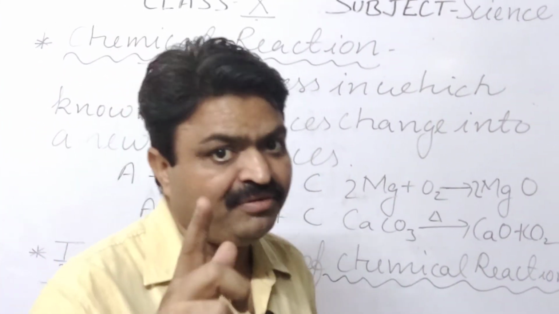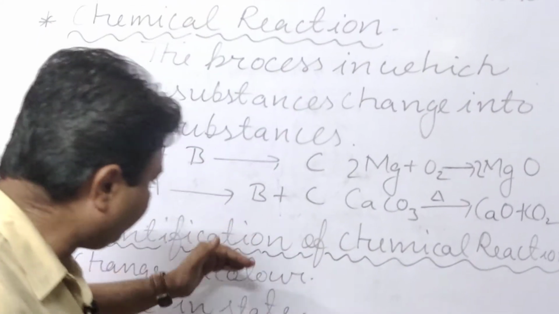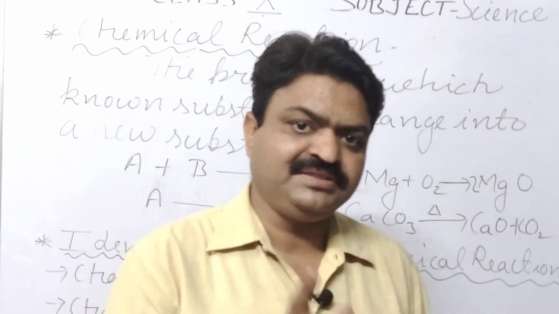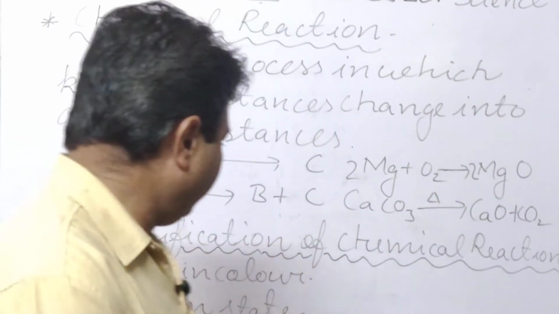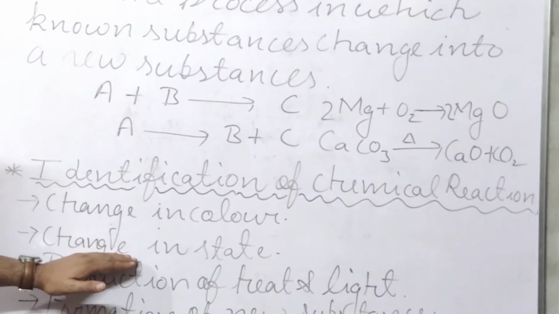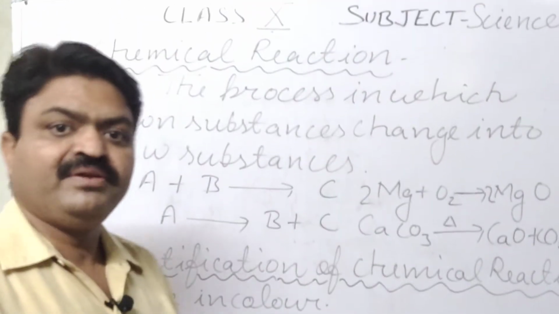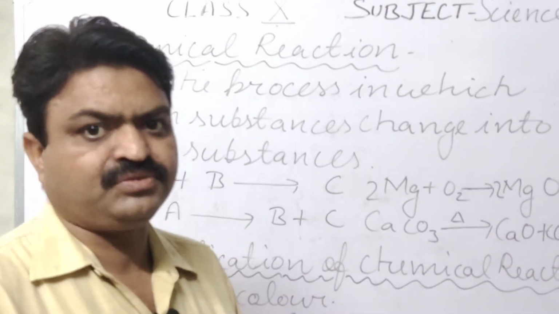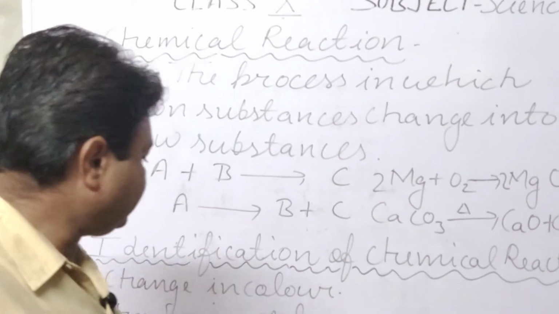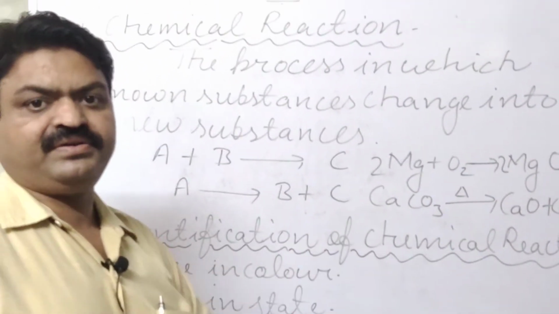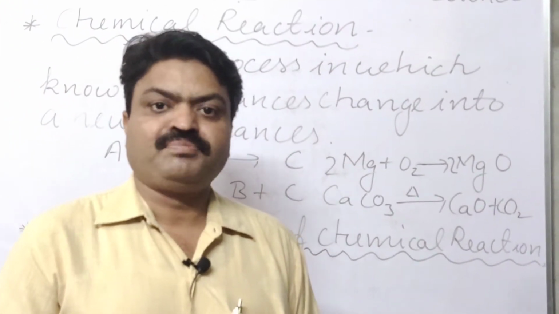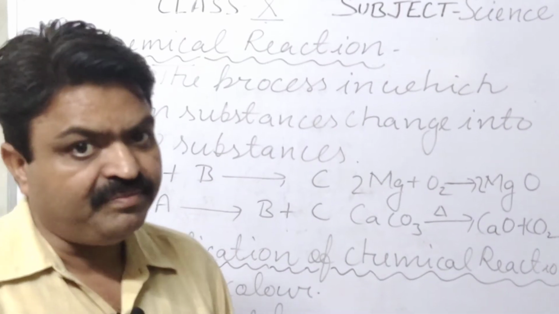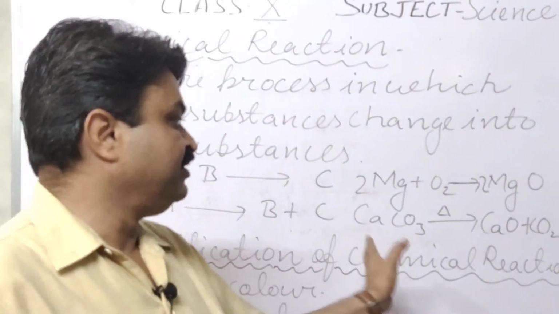So with the help of a change in color of a substance, we can know that a chemical reaction is taking place, because a new substance is formed. How can you know? You can know with the help of the following observations. If the color is changing, it means the chemical reaction is taking place. If the state of a chemical substance is changing, it means the chemical reaction is taking place, student. Like this, the production of heat and light. If there is production of heat and light, it means a chemical reaction is taking place.